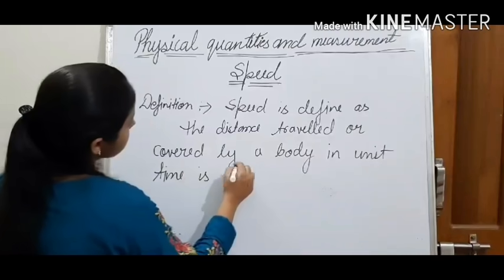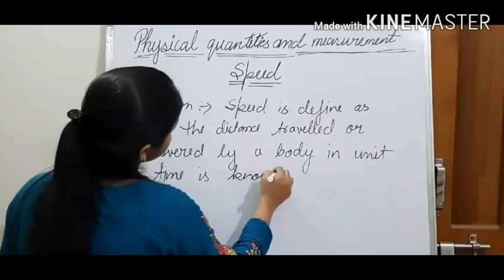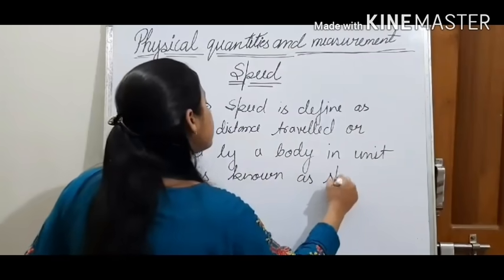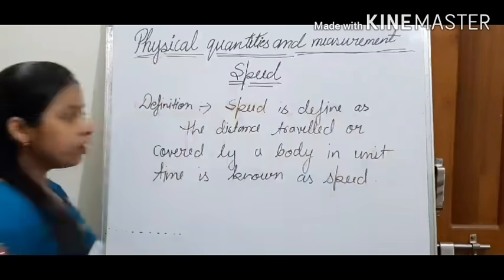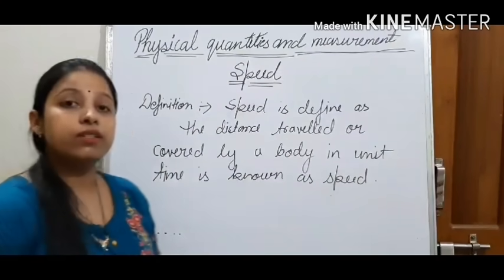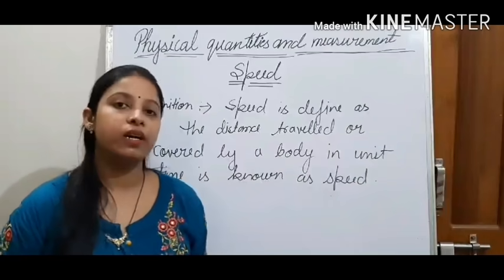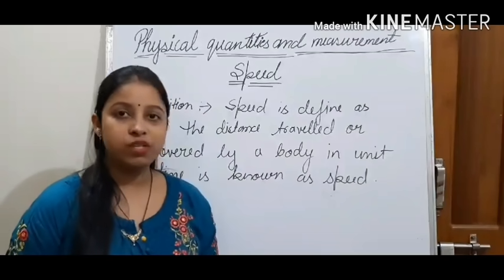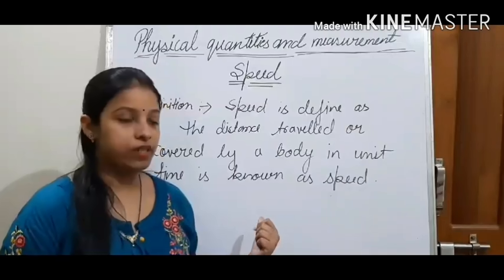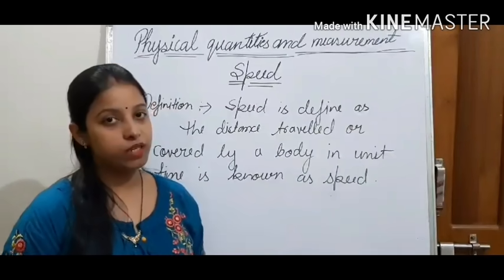Distance traveled or covered by a body in a unit time is known as speed. This is the definition of speed.